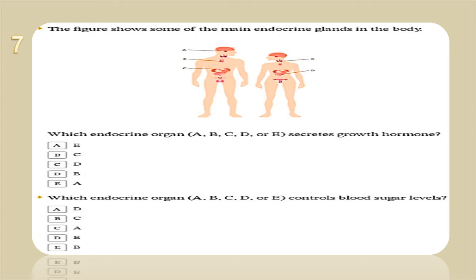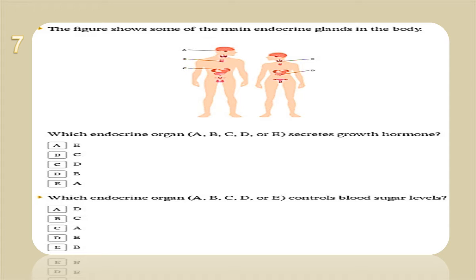Question 7 says that the figure shows some of the main endocrine glands in the body. We have A, B, C, D, and E. Which endocrine organ secretes growth hormone?